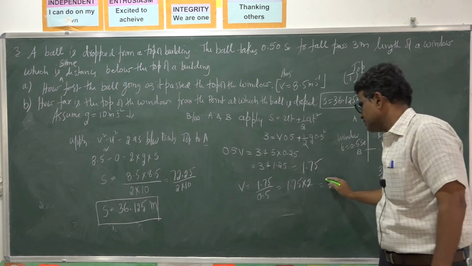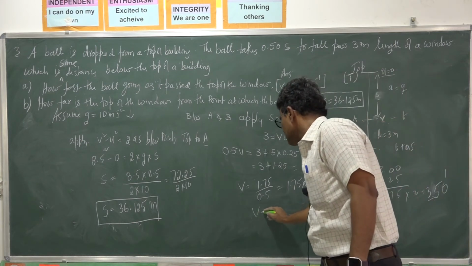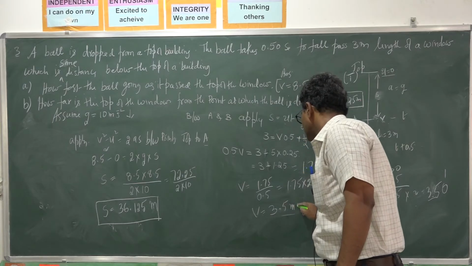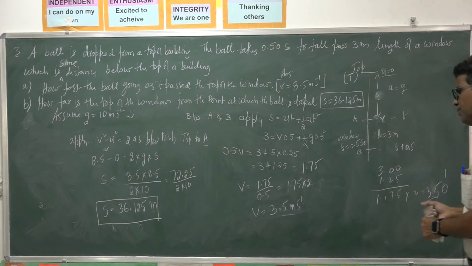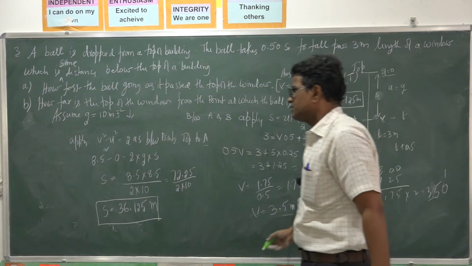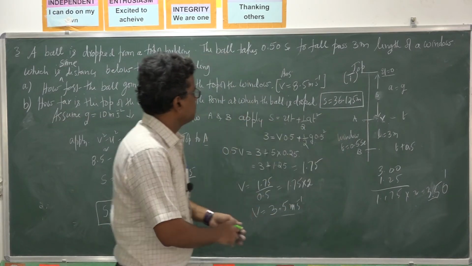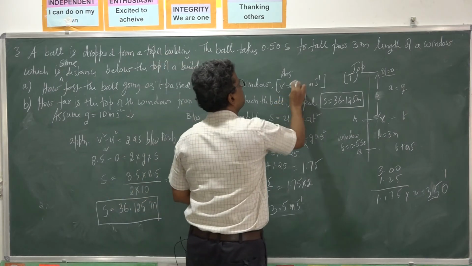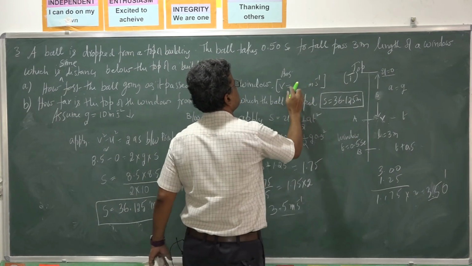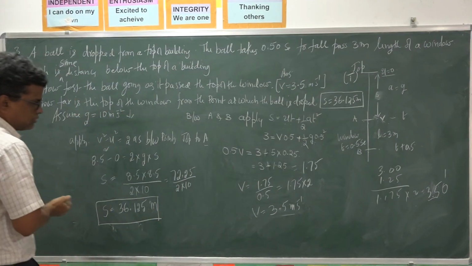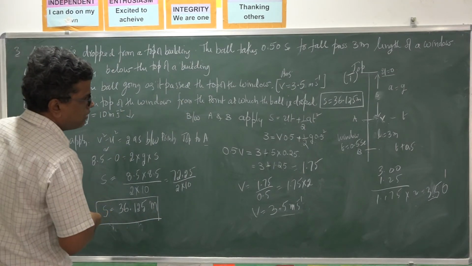So this velocity is 3.5. It crosses with the speed 3.5 meters per second. Again we got a mistake here, this is not 8.5, this is 3.5. Sorry, 3.5. So velocity we got 3.5.